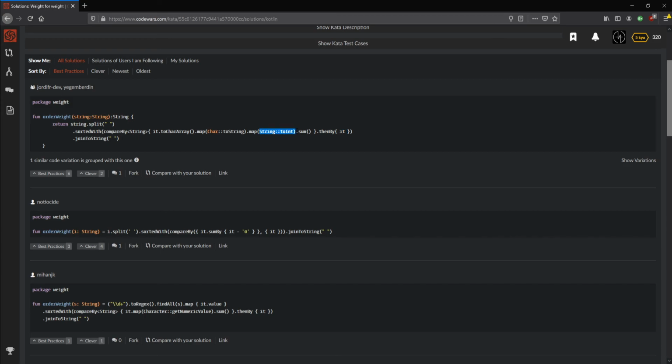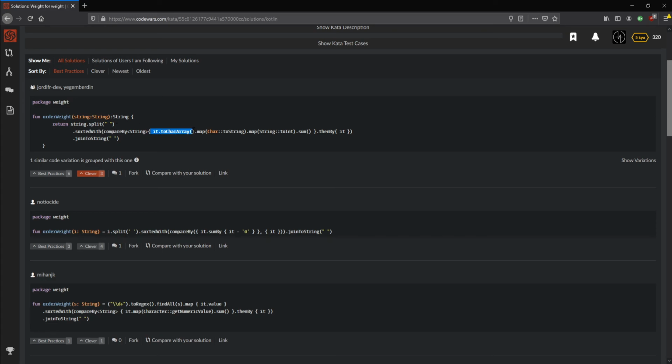What? How does this work? Sum? CompareBy, of course, and then by it, and that's a string. Oh, I like that. I don't know if it's best practice, but it's definitely clever. I like this solution a lot because of using the input string, just sorting on the string.